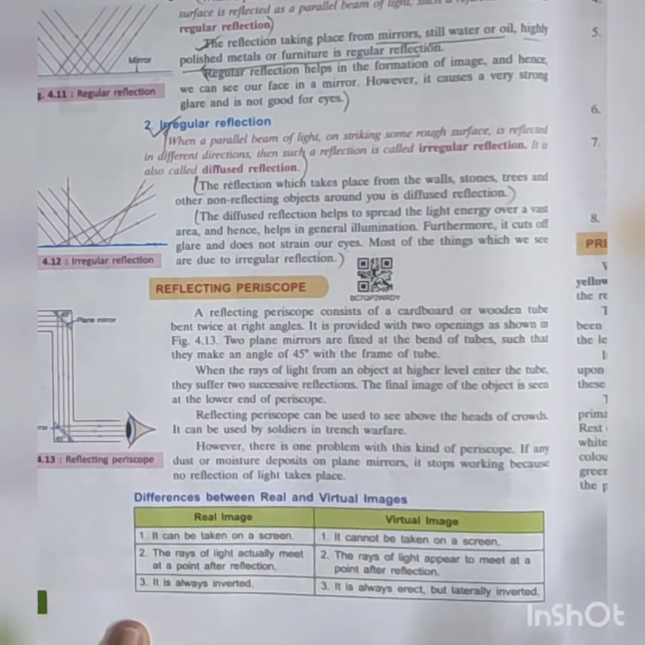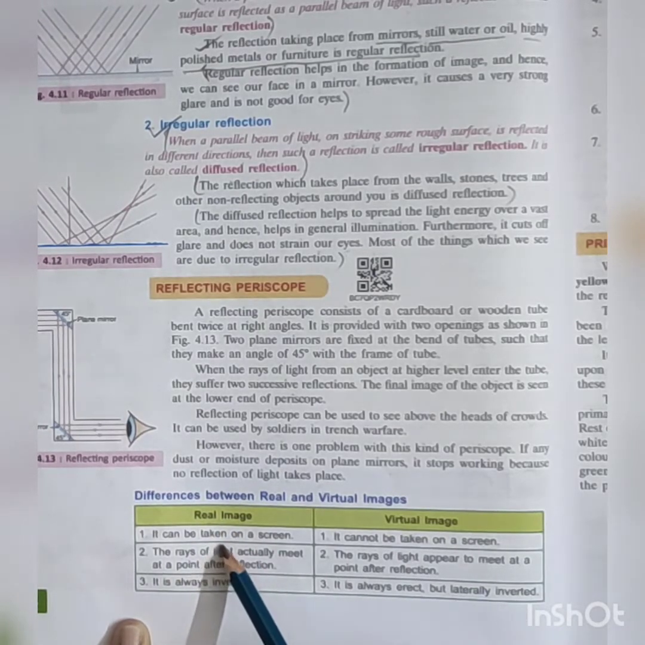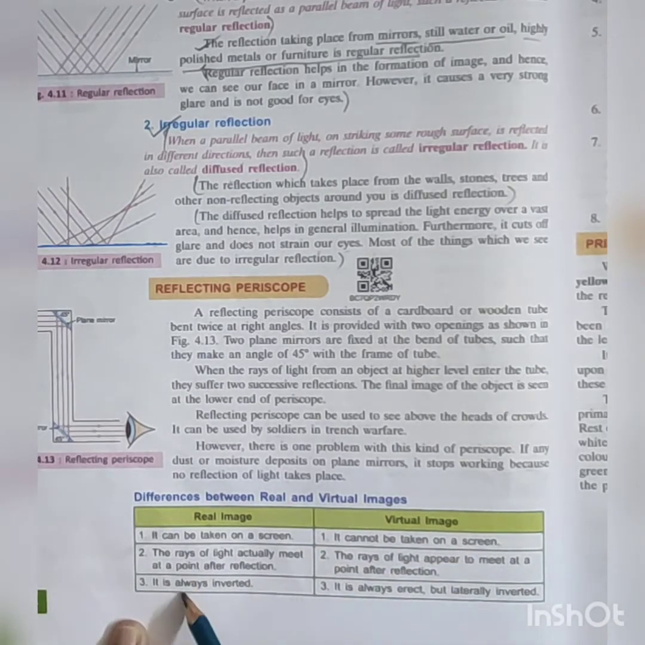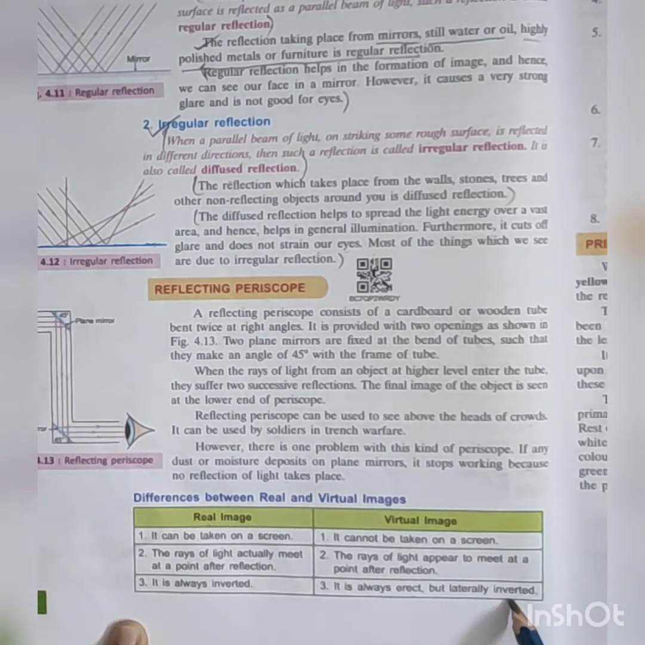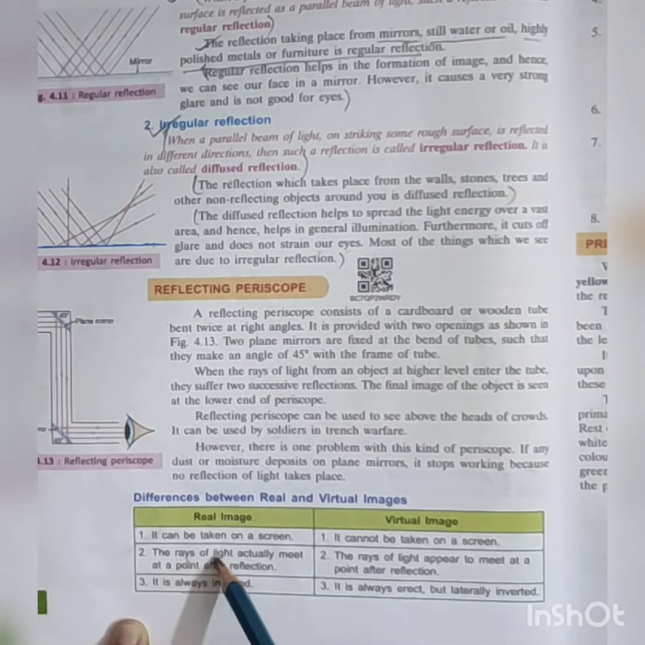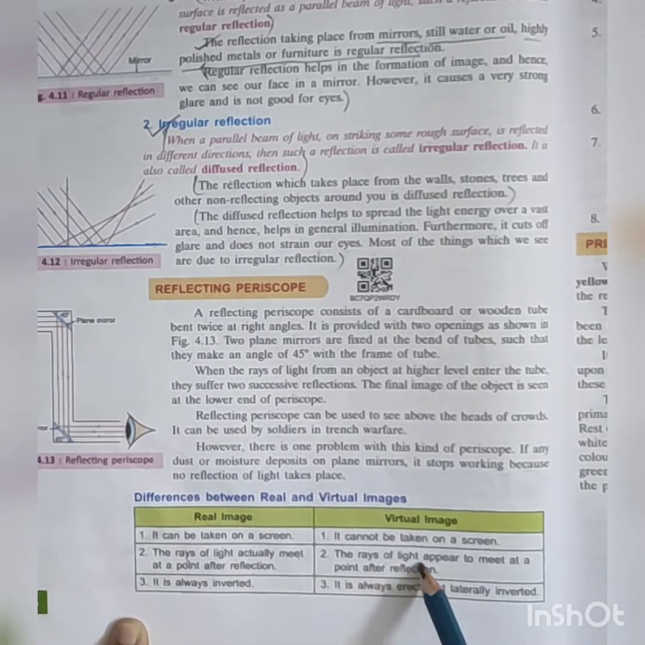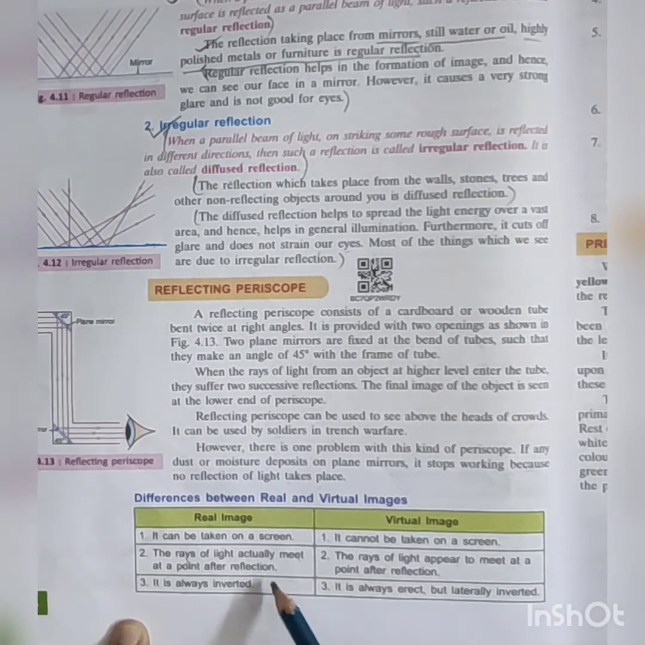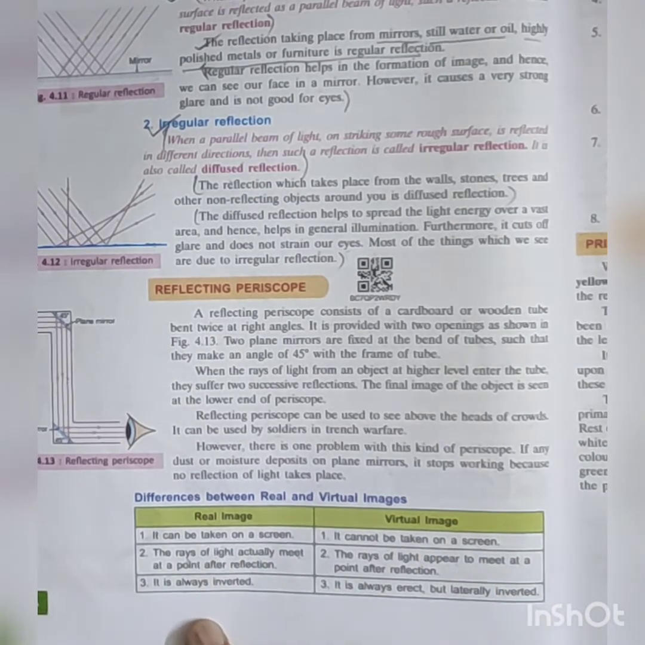Now below is given the difference between real image and virtual image. A real image can be taken on a screen, and a virtual image cannot be taken on a screen. A real image is always inverted, a virtual image is always erect but laterally inverted. In a real image, rays of light actually meet at a point after reflection. In a virtual image, rays of light appear to meet at a point after reflection. These are the very important differences between real image and virtual image.